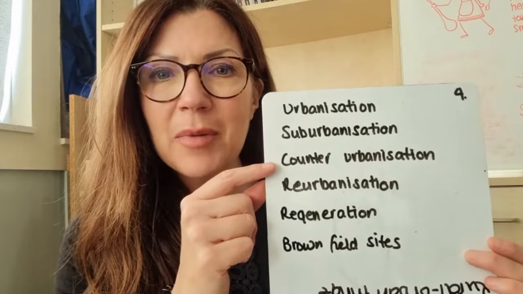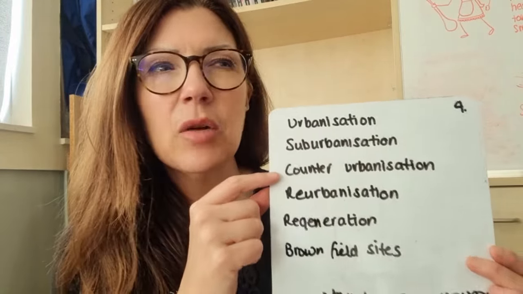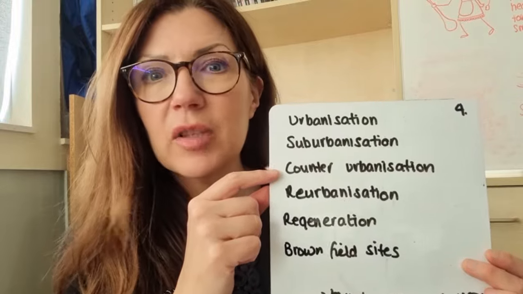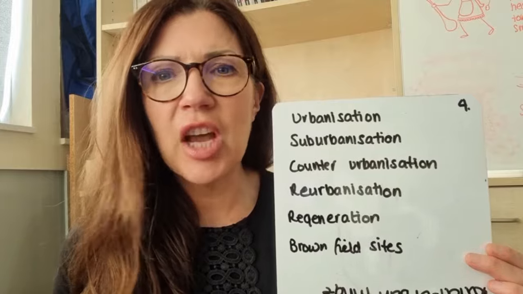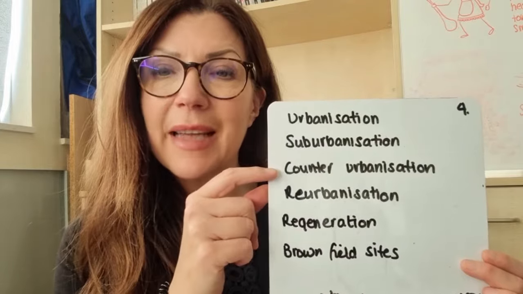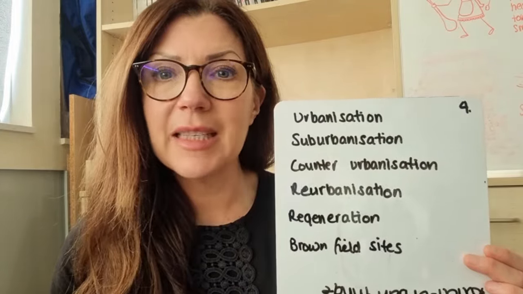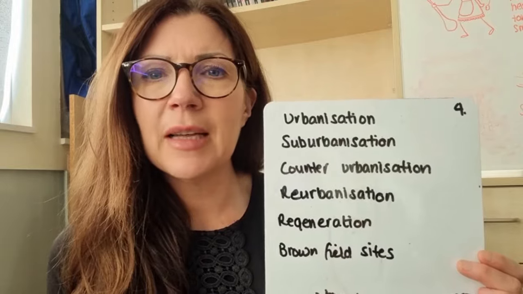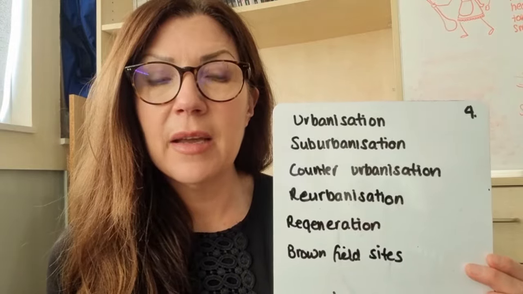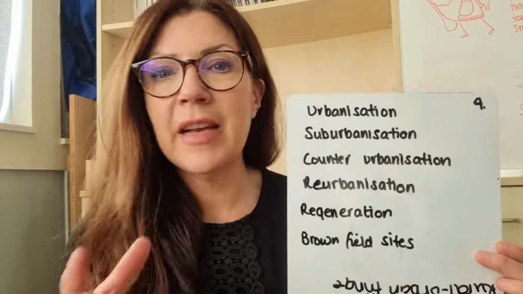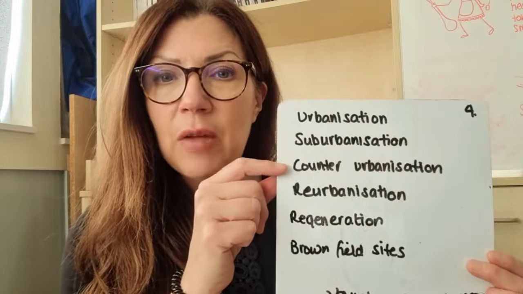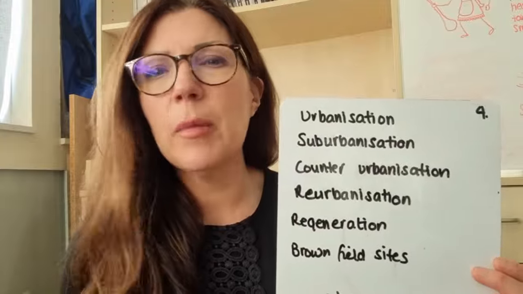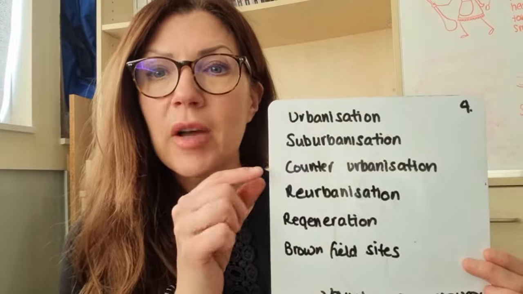Then we've got counter-urbanisation, which means that once the city becomes too cramped and too awful to live in, with high rates of crime or high rates of pollution, congestion, etc., then people tend to counter-urbanise, which means move out of the city. We've seen a lot of counter-urbanisation in the UK, with big TNCs and things like that moving out. So the BBC, for example, moved up north to Salford, and we had a lot of counter-urbanisation because people move out. They want a better quality of life, etc., than what they've got in a city.